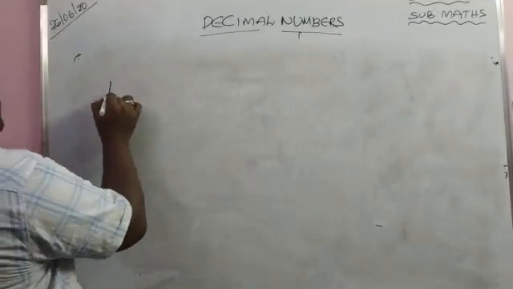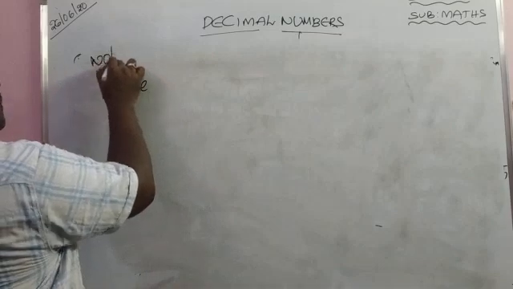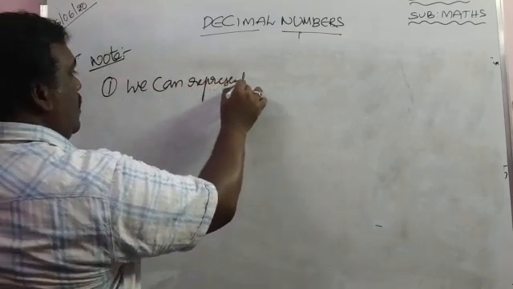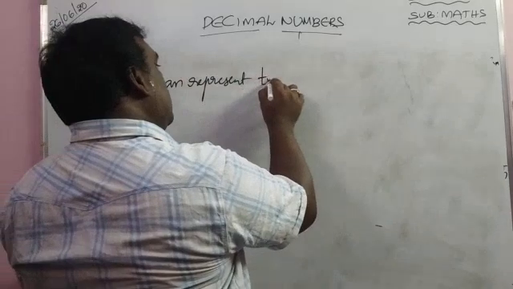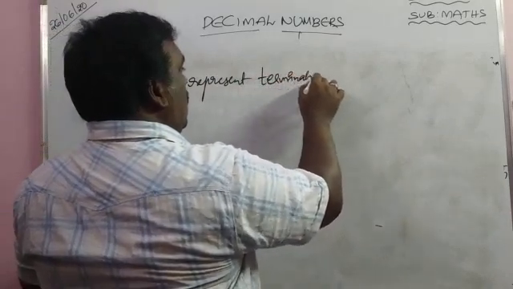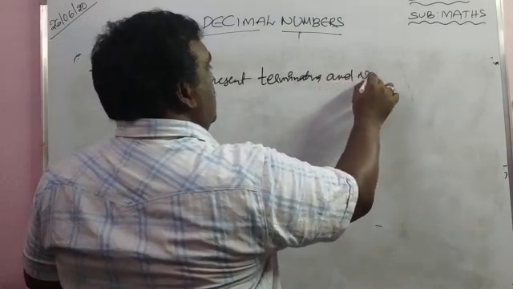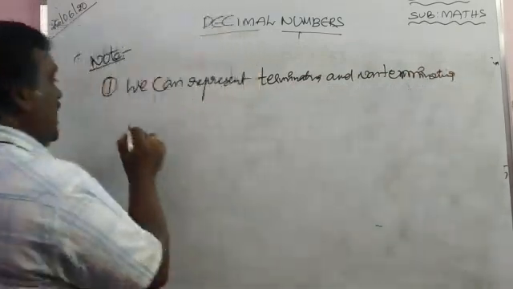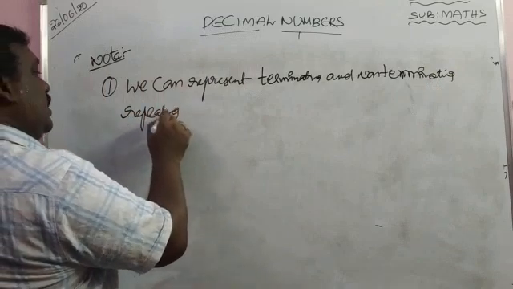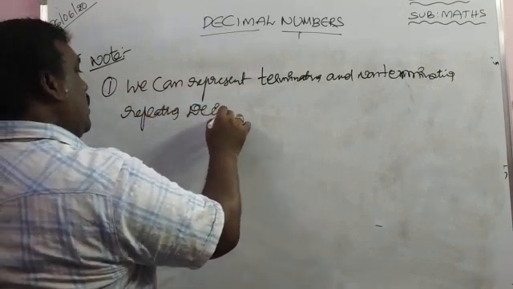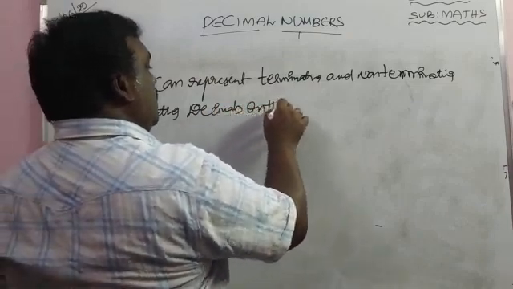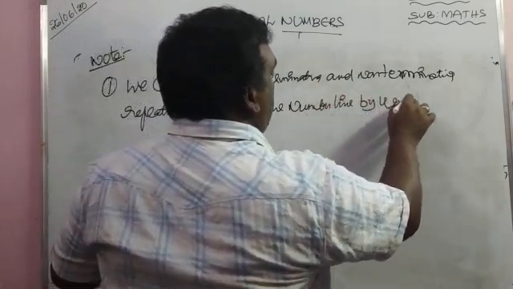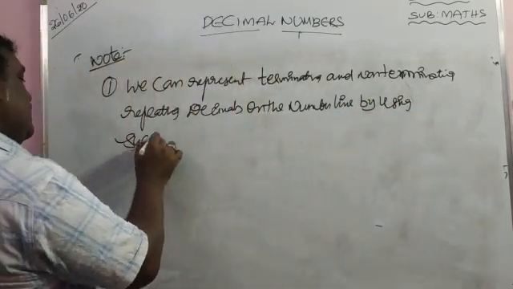Points to remember. First one is, we can represent terminating and non-terminating repeating decimals, very very important point, on the number line by using successive magnification.